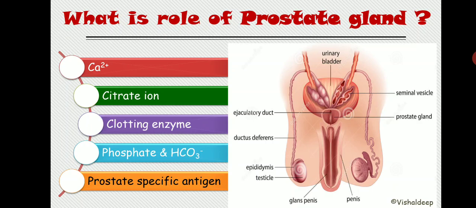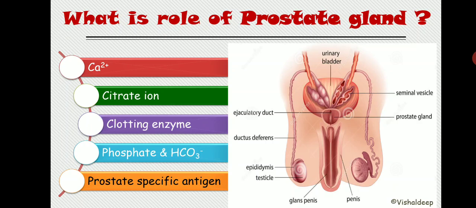Now phosphate and bicarbonate are basically the buffer system present inside the semen. You see, once inside the epididymis, the sperm are exposed to an acidic environment, right? By secreting bicarbonate and phosphate, a buffer is formed. So it decreases the acidity, it increases the pH of the semen, right?